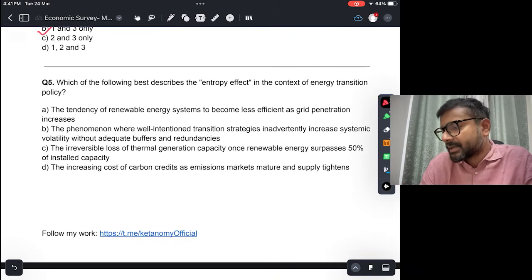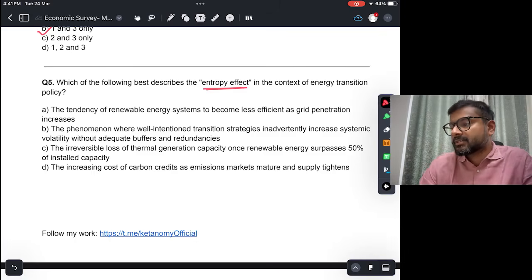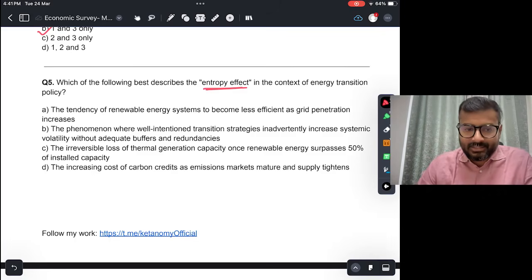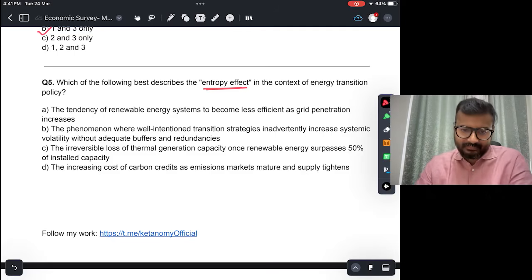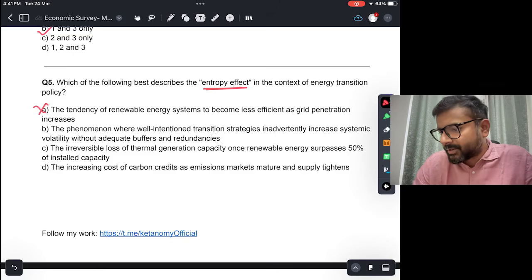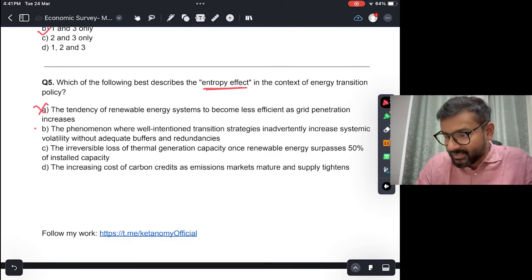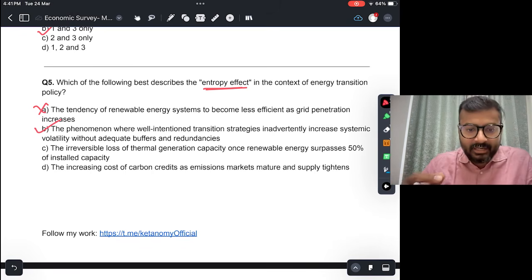Which of the following best describes the entropy effect in the context of energy transition policy? Let's see the options. A. The tendency of renewable energy systems to become less efficient as grid penetration increases. This is not true, nothing like this happens. B. The phenomenon where well-intentioned transition strategies inadvertently increase systemic volatility without adequate buffers and redundancies. In fact this is the correct answer. This is what is known as the entropy effect.